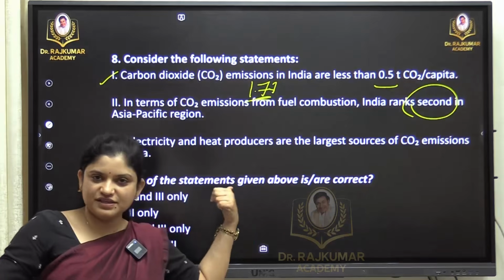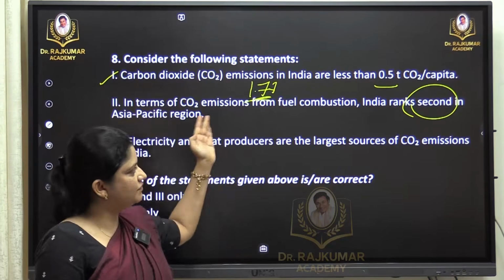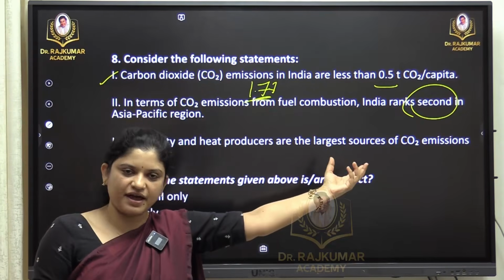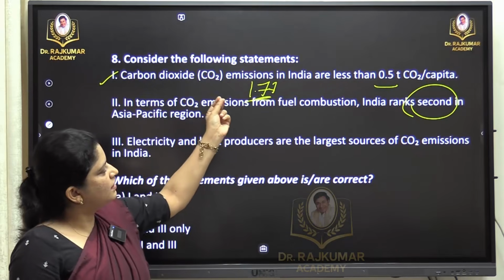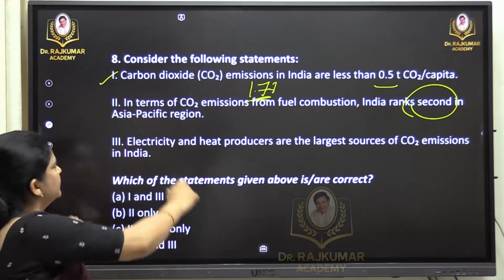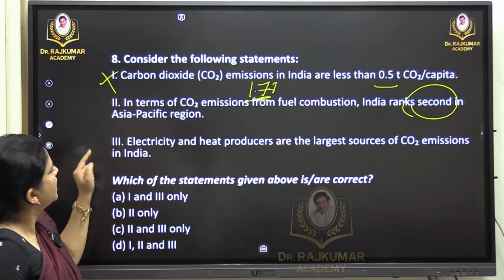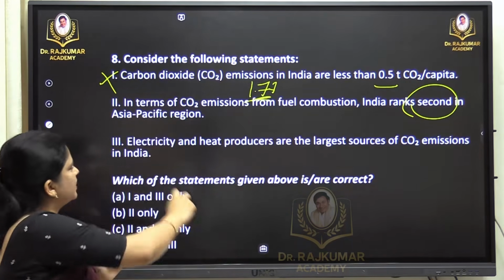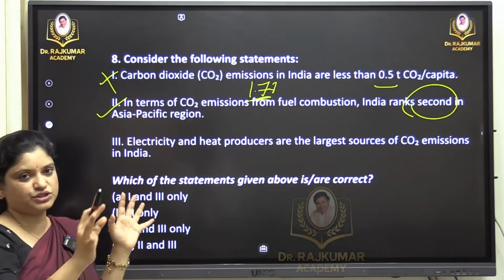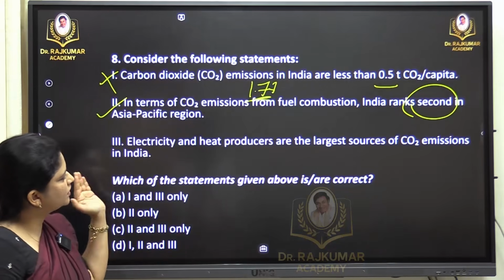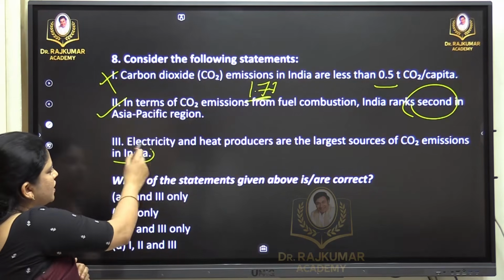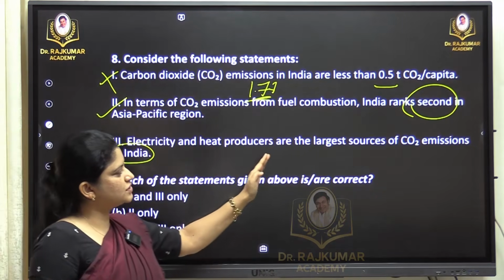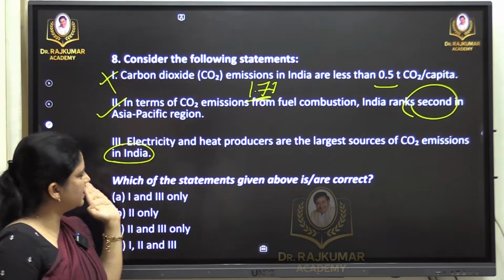So speaking of this, the first statement, according to the fact, India emits more than this, so the first statement is incorrect. Then second statement, factual aspect, so we consider it is correct according to India's position. Now coming to the third statement, electricity and heat producers are the largest sources of carbon dioxide emissions in India.